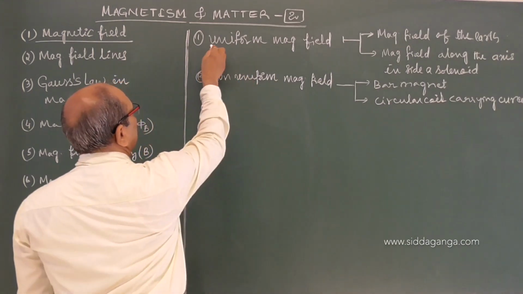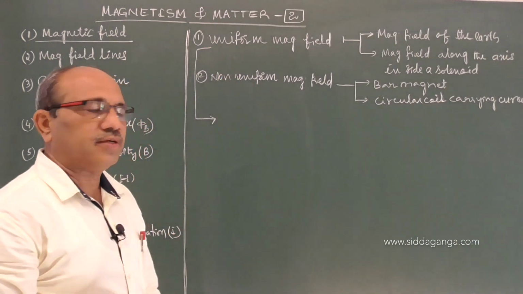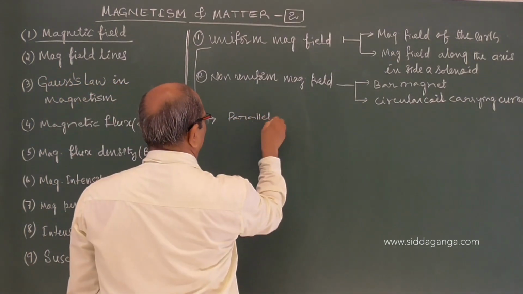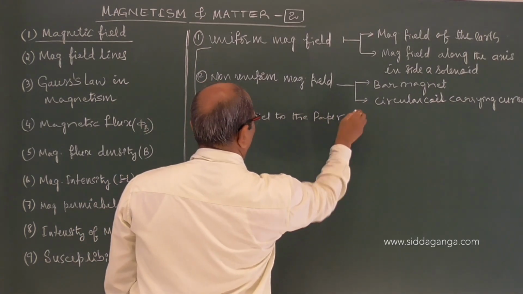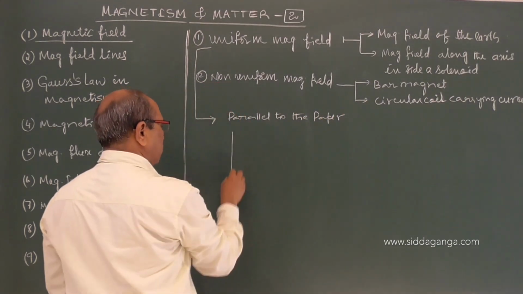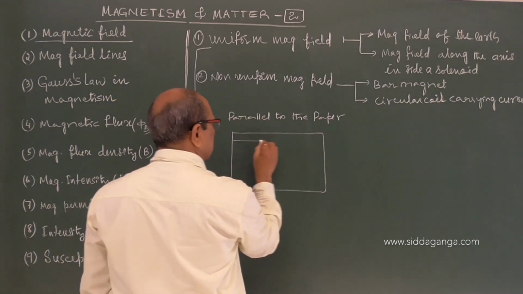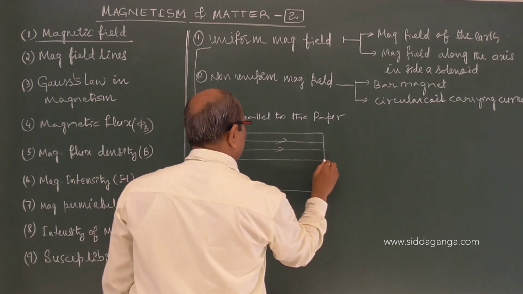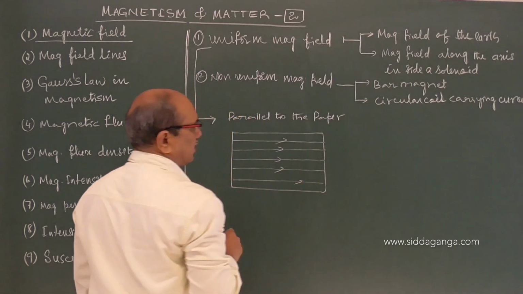Now, the graphical representation of a uniform magnetic field parallel to the paper or the board: the field lines are uniformly spread in the entire region of the magnetic field.